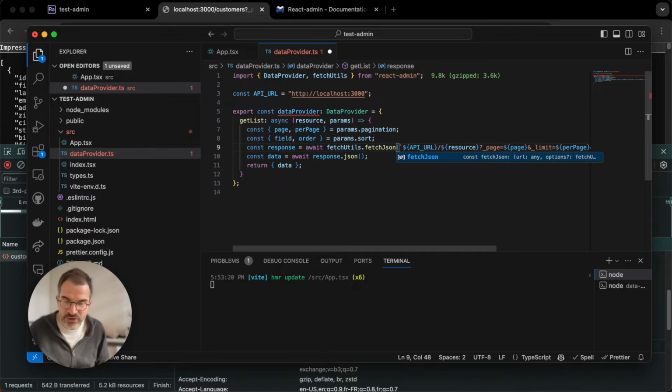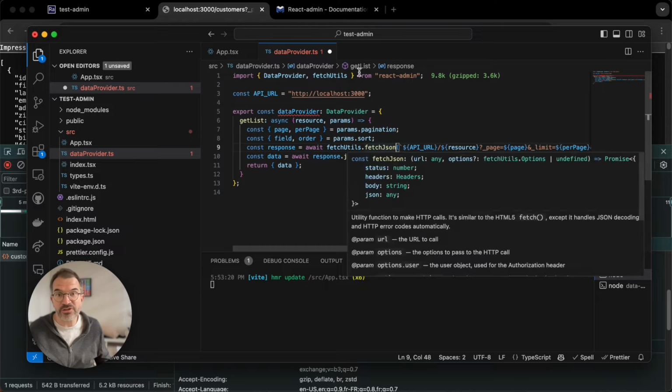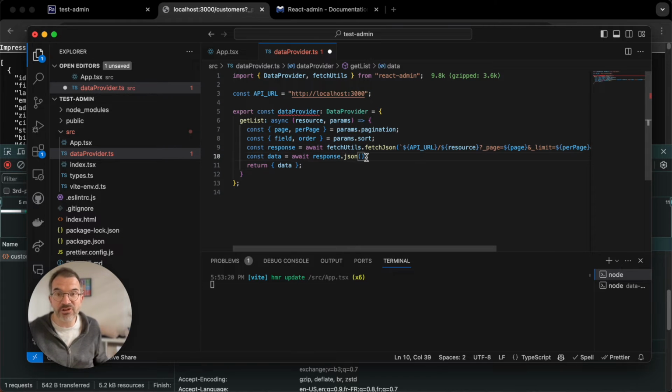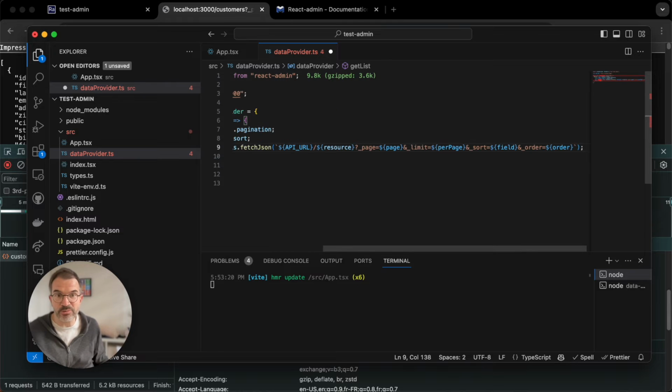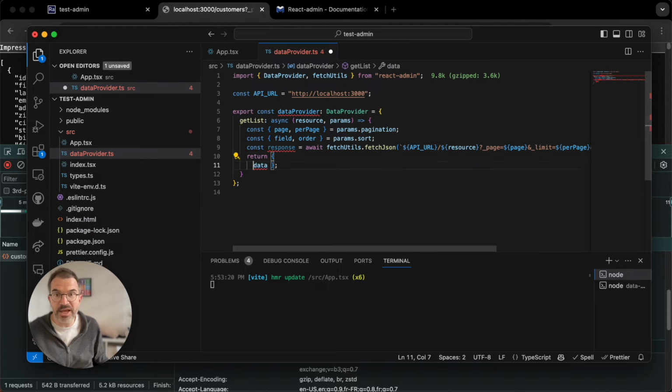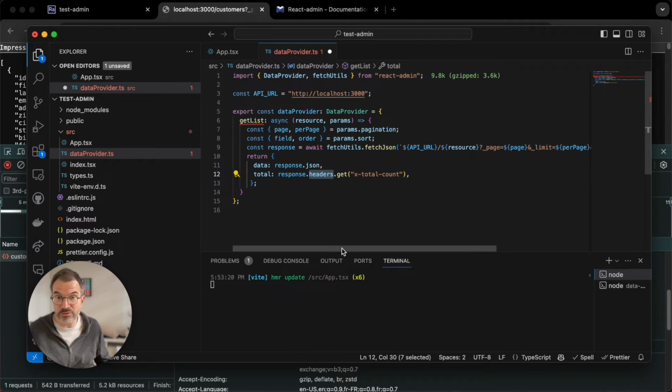I prefer it to fetch because fetchJson will do the JSON decoding. It will throw an error when your HTTP response has a code that is not 200 or 300, and it will throw a meaningful error that RectAdmin can catch and render on screen. So I advise you to use fetchJson instead of fetch. The advantage here is that I don't have to call response.json because it's already decoded. And the data here is just a JSON, and the total is the X-Total-Count header, which I can read from the response.